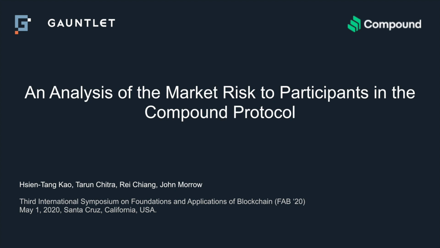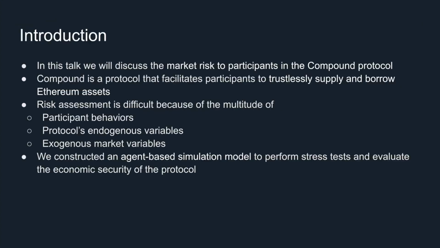Today I want to talk about an analysis of the market's risk to participants in the Compound protocol. Compound protocol facilitates participants to trustlessly supply and borrow Ethereum assets. An Ethereum asset holder can supply assets to Compound and earn interest, whereas an asset borrower supplies assets as collateral and borrows assets from Compound, which is effectively opening a leverage position.